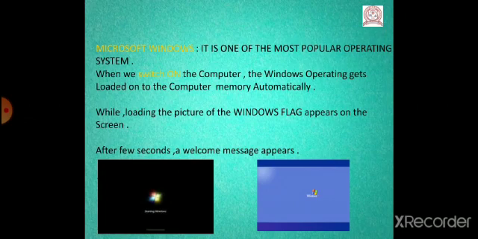As you see here, children, the first black image is the picture of the Windows flag. When we switch on the computer, the first picture we see is like this. This is called the starting Windows picture. A few seconds later, a welcome message appears. The second image shown here is the welcome message. Okay?